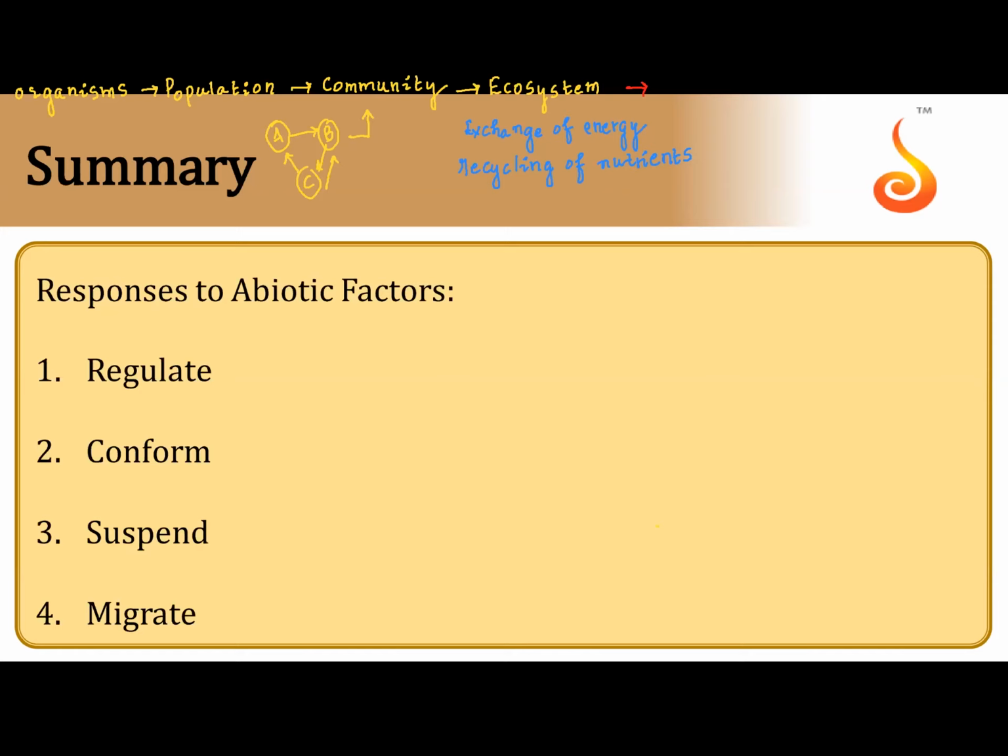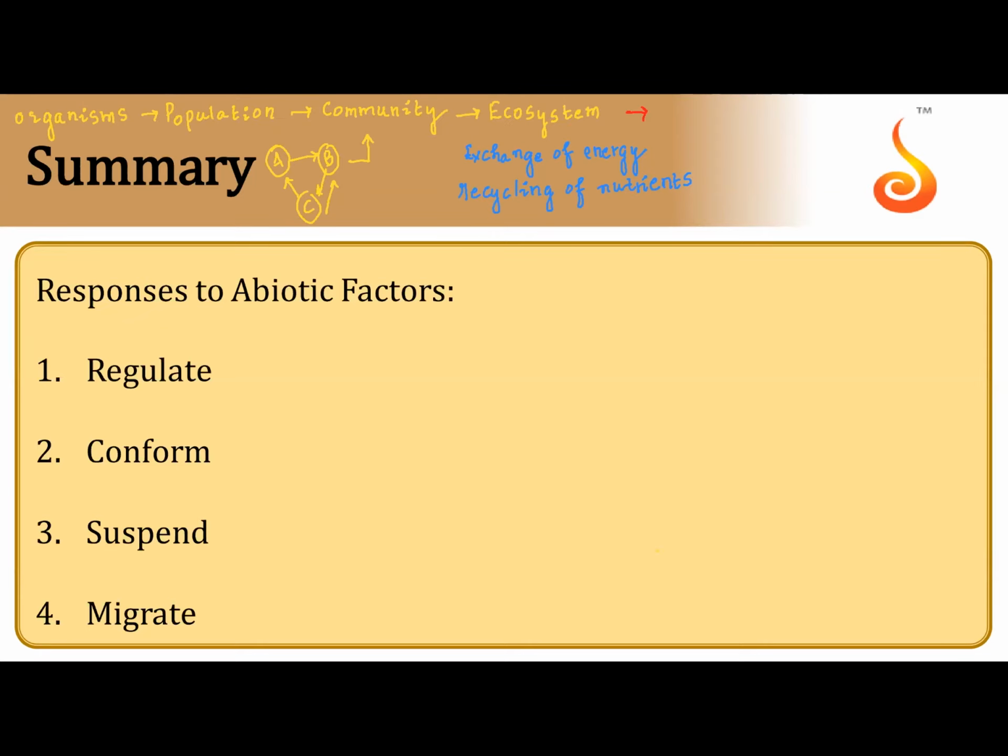Ecosystem within a natural boundary is landscape. Ecosystem within a natural boundary is landscape. Got it?